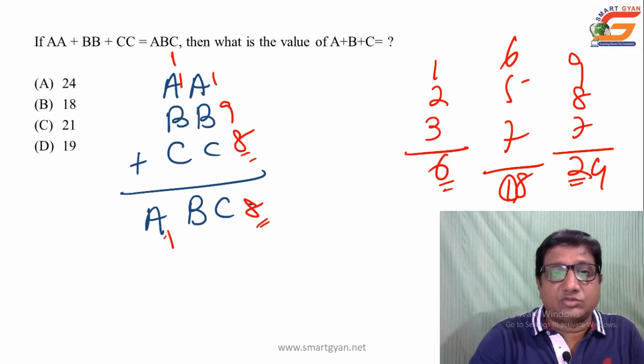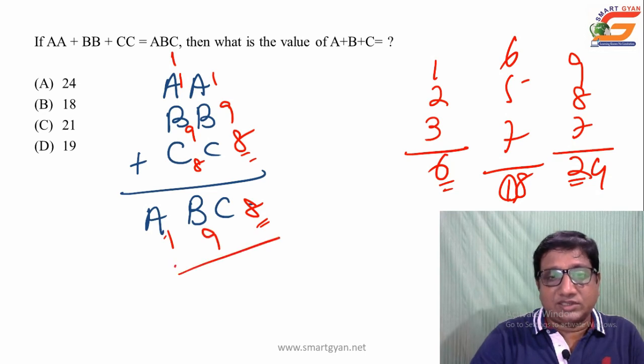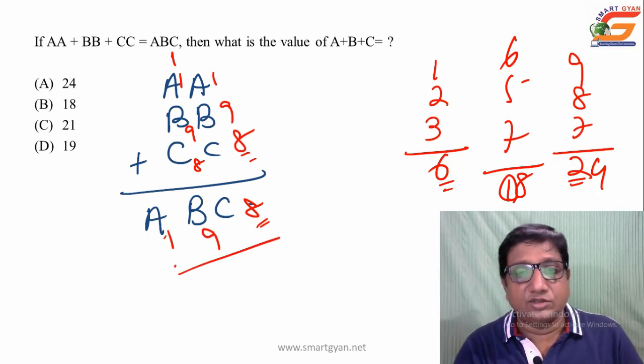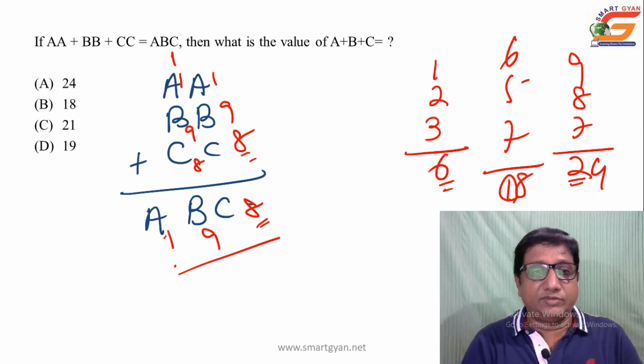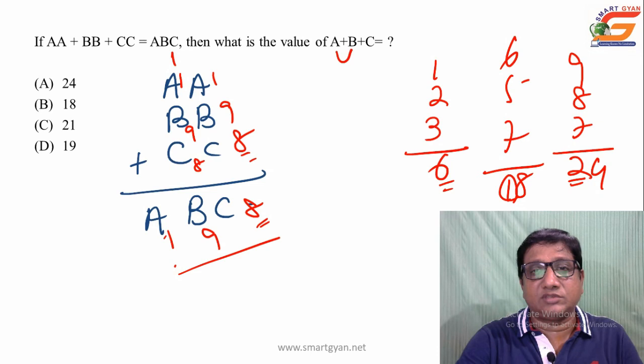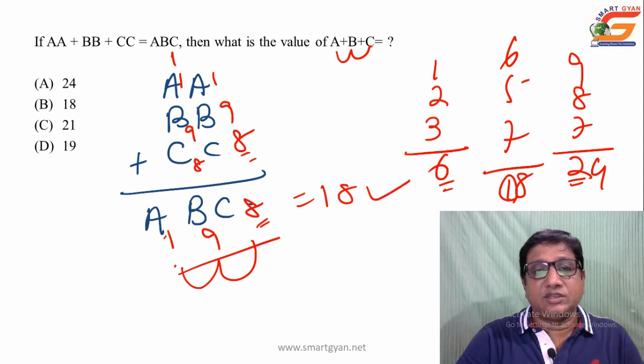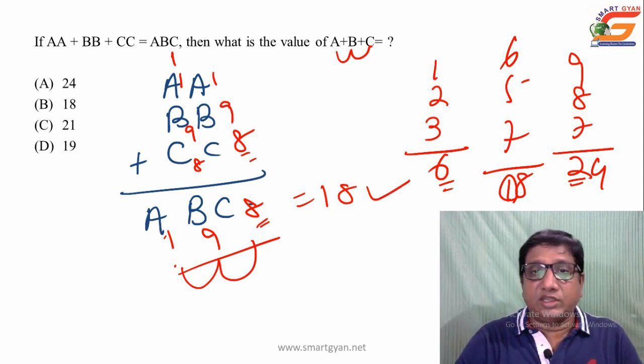Once again 1 plus 1, 2, then the value of B is 9, 11 plus the value of C is 8, that is 19, 9, carried 1. Yes, this is justified. So this way the values of A, B, C are 1, 9 and 8. So the question given, what is A plus B plus C? That is 1 plus 9, 10, plus 8 is equal to 18. This is the value of A plus B plus C, 18, that is choice B.